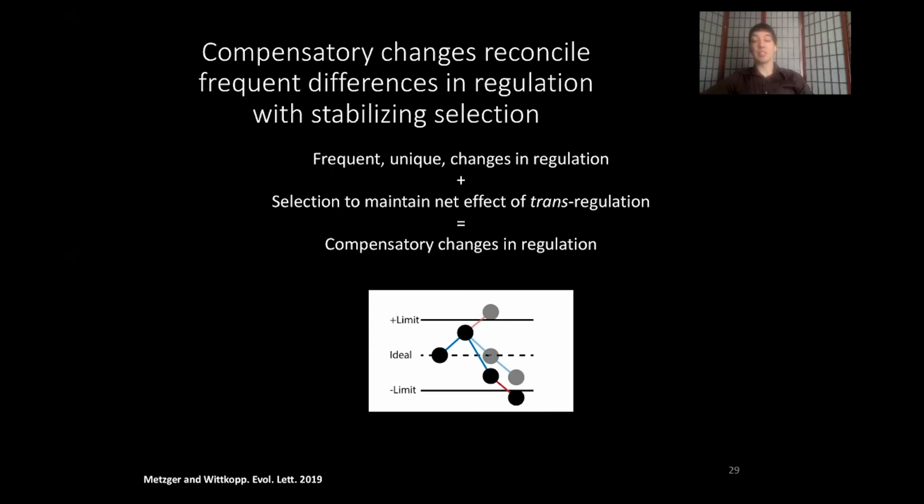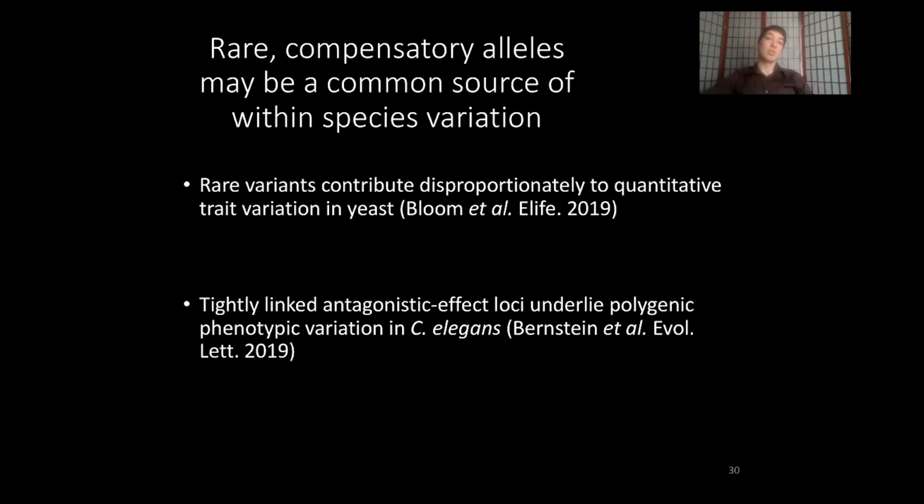If you imagine this taking place along a phylogeny, you could have many changes in regulation, many independent chains random walking within here. What this would result in is variation within a range among individuals in the population that is masking large numbers of underlying regulatory differences. So this model of rare compensatory alleles may actually be common within species.